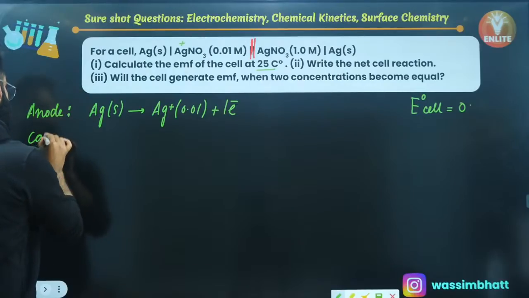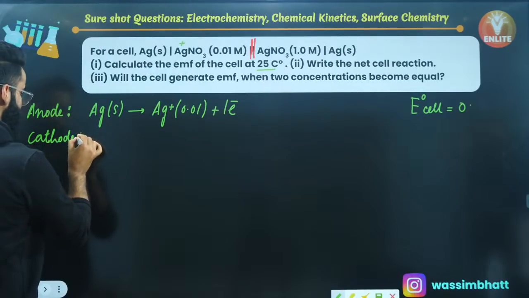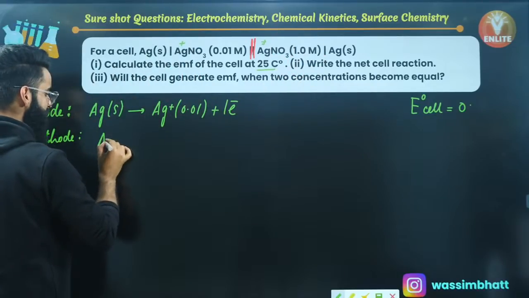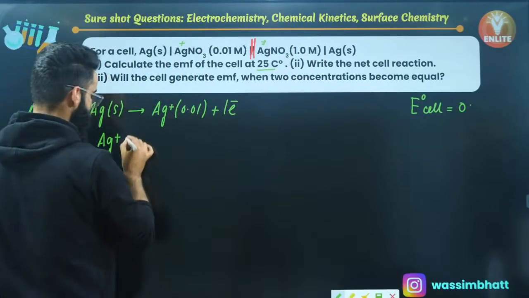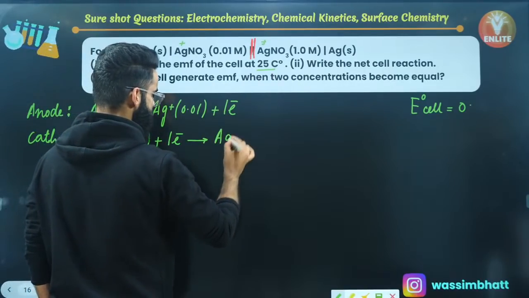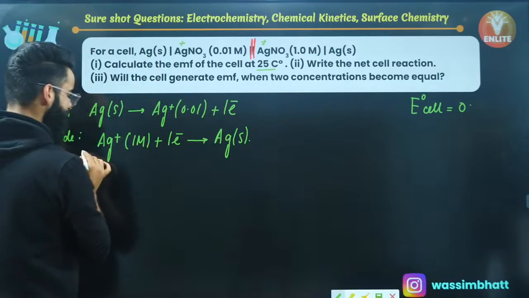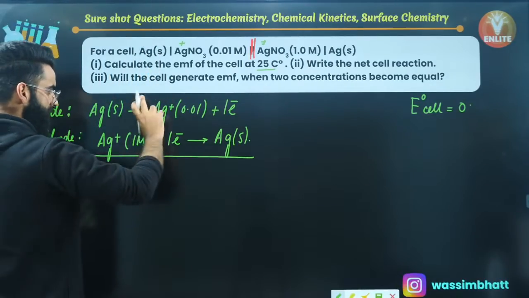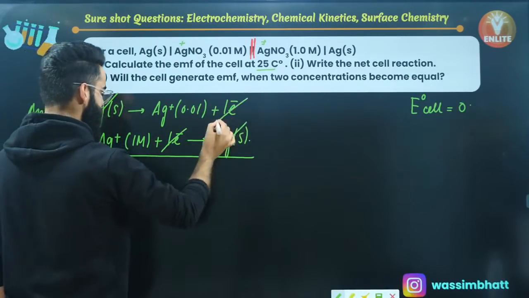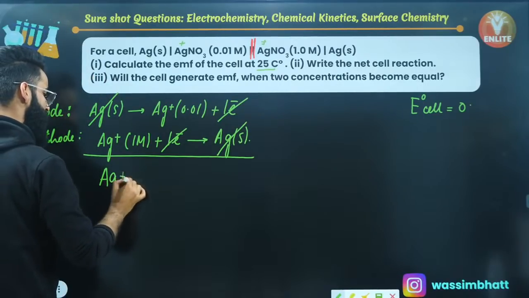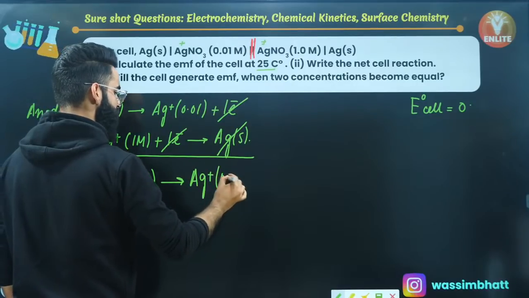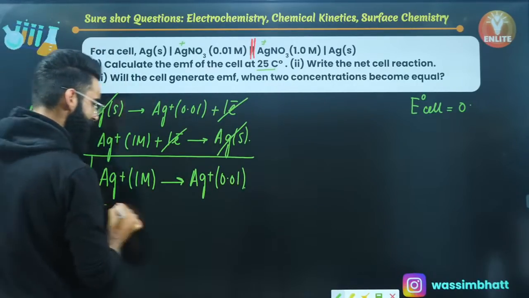Similarly, let's have a look at the reaction taking place at cathode. At cathode, reduction takes place. So Ag positive gets converted into Ag solid. The reaction at cathode is Ag positive, whose concentration was 1 molar, getting 1 electron and converting into Ag solid. Now, people, are the electrons balanced in both the reactions? Yes, so I can directly add them up. When I add these two reactions, the Ag solid gets cancelled out, and the electron also cancels. So my net reaction becomes Ag positive with concentration 1 molar giving Ag positive with concentration 0.01 molar, right? This is my net cell reaction.